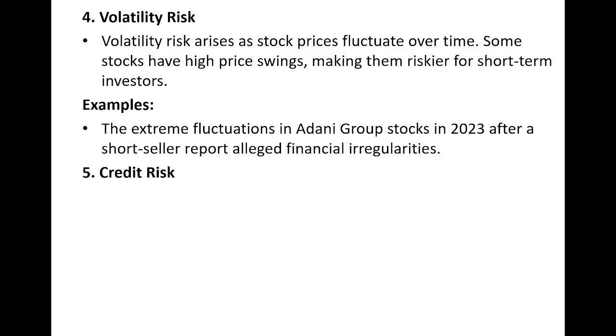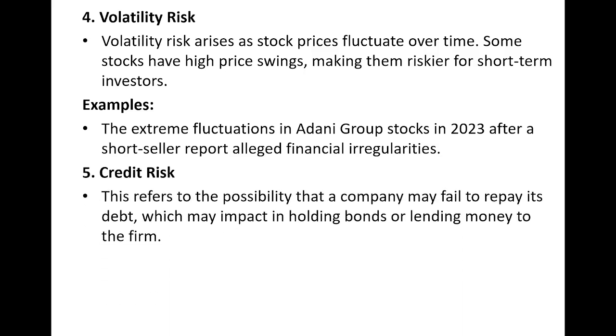Fifth one is credit risk. Credit risk is related to the debt, or we can say that if the company is not able to repay the debt, then definitely there will be a credit risk for the company. So this refers to the possibility that a company may fail to repay its debt. The company has borrowed the loan, but if it is not able to repay the debt, so debt can be in different forms.